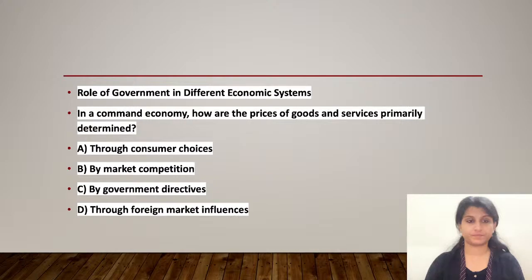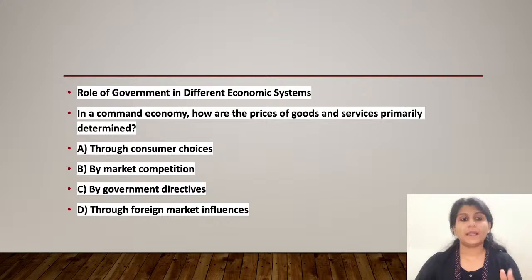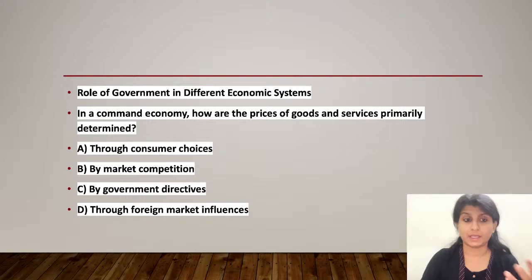Next question. In a command economy, how are prices of goods and services primarily determined? Option A, through consumer choices. Option B, by market competition. Option C, by government directives. Or option D, through foreign market influence. What is the right answer and why is it the right answer?